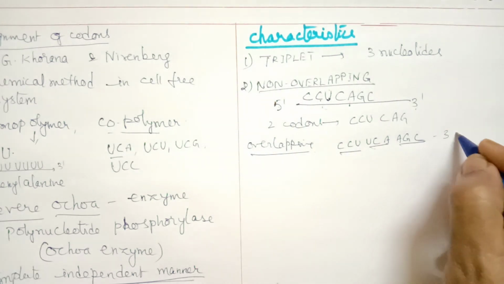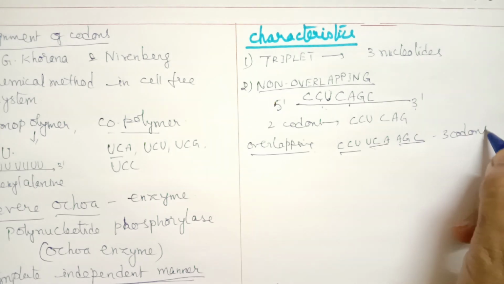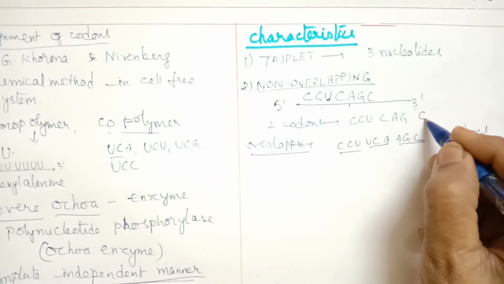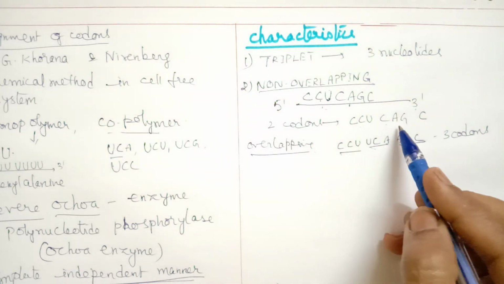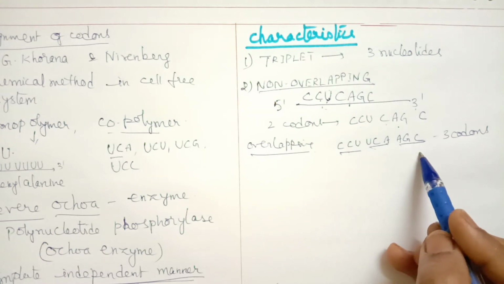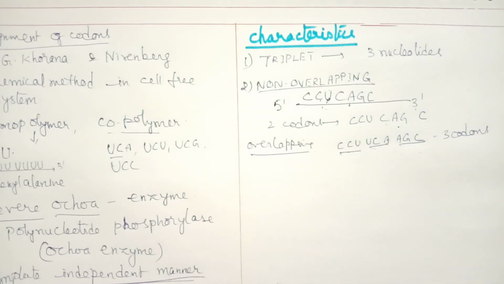So here we are going to get 3 codons if there is overlapping. Otherwise, how many did we get? We got 2 codons. Of course, this C will be left here. So we got only 2 codons here. If there is an overlapping, we got 3 codons in total. So this is not accepted, or it is not the characteristic feature of a genetic code.